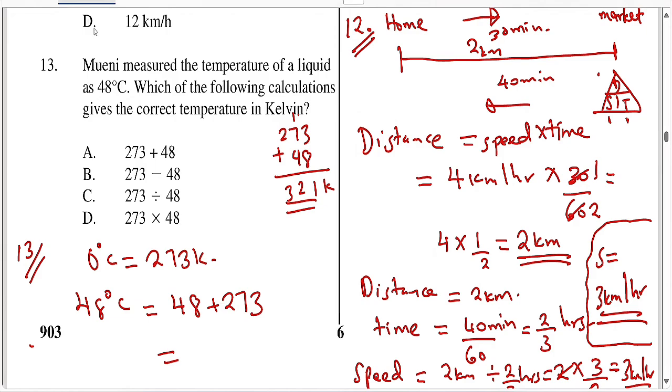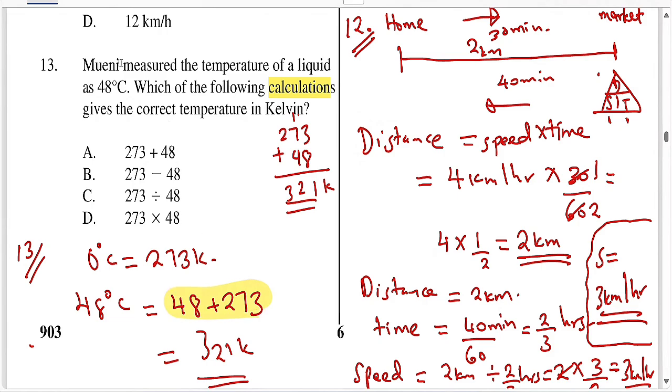But now the question does not ask you to find the answer, it says which of the following calculations. So the calculation itself is 48 plus 273, or you can take 273 plus 48, they're the same. So the answer here is A. Okay, that's it.